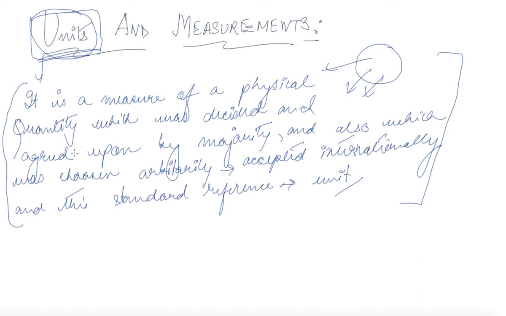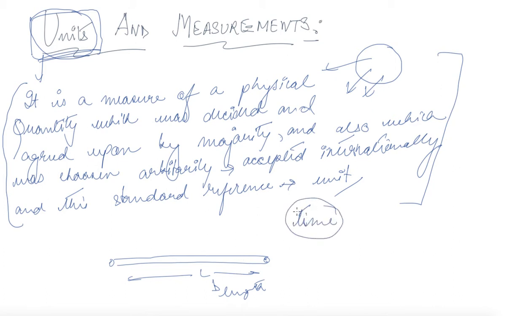Now, there are certain units which we can physically see. Say suppose this is a rod. It has a length L. So length is a physical unit. There are other things which we can feel, like time.